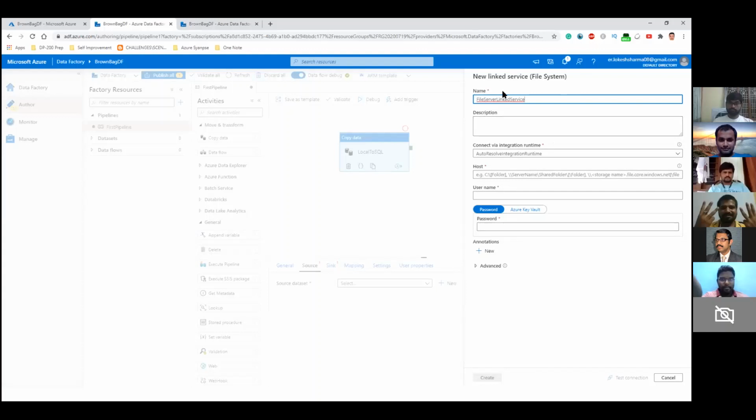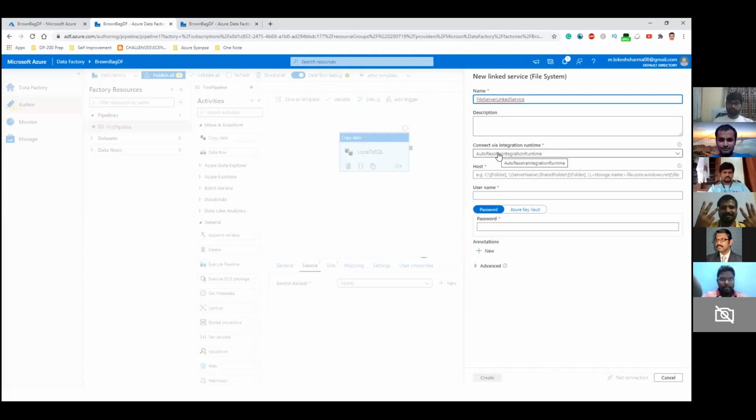Again, remember that diagram. So now it is asking for the integration runtime. So you have to remember this auto resolve integration runtime is your Azure integration runtime that comes as a default with every pipeline, which Microsoft or Azure provides us by default. So if you want to communicate with the data that is stored on any of the clouds or the public networks, you can use this auto resolve integration runtime.